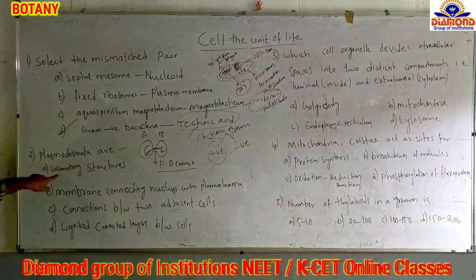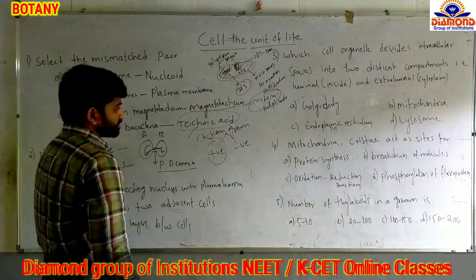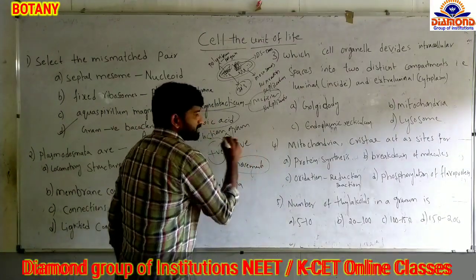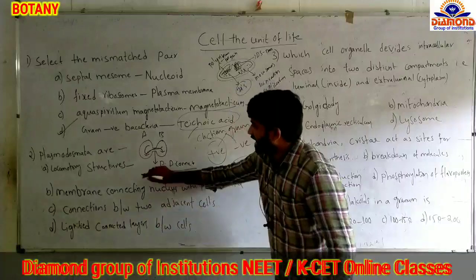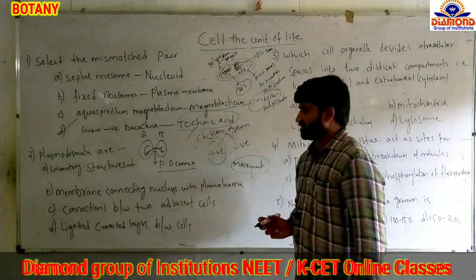So, plasmodesmata are given as option A, locomotory structures. Locomotion means movement. These plasmodesmatal connections are not involved in locomotion, so it's not a locomotory structure.